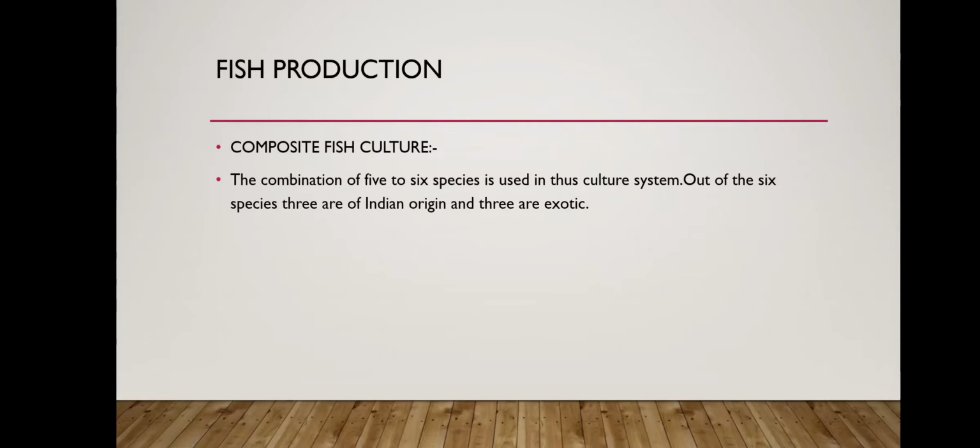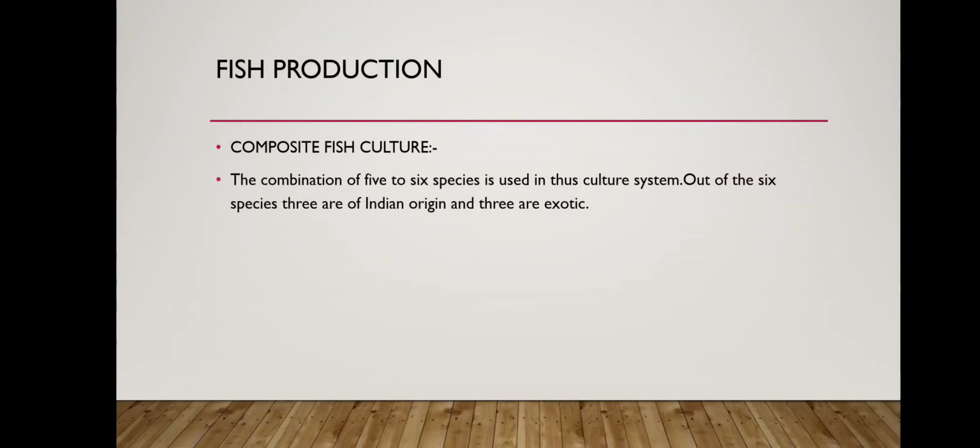The advantage of this composite fish culture is that these fishes do not compete with one another for food, because they have different food habits. When we select the 6 fishes, we take care of their food habits, so that different levels of the pond can be utilized. The food available at the upper layer can be utilized by one type of fish, whereas the food available at the bottom layer can be utilized by another type. So selection depends on food habit.